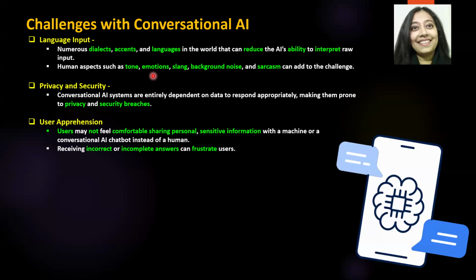We are more comfortable right now communicating with humans than we are with bots or virtual assistants. Maybe in a few years, we'll get there where all of us will have our own virtual assistant, our own private bot. We may have bot friends. I do not know. Time will tell. But right now, we are not there yet.